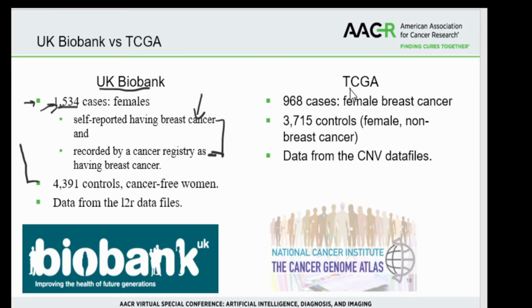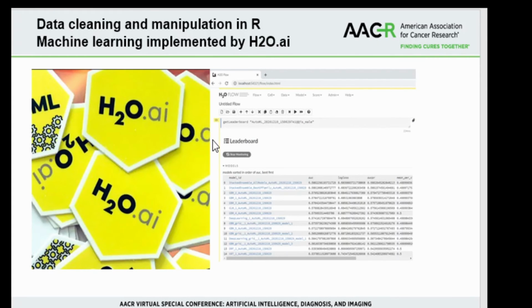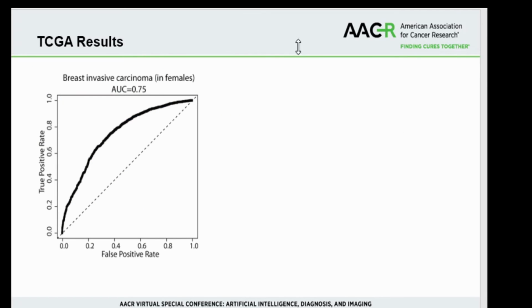In the TCGA dataset, there are 968 cases of female breast cancer. We also selected 3,715 controls. These are all females and they don't have breast cancer. In the TCGA dataset, everyone has some form of a tumor. One of the advantages of the TCGA data is that it is pathologist confirmed. All the data cleaning and manipulation was done in R, and we ended up using a machine learning implementation from H2O.ai.